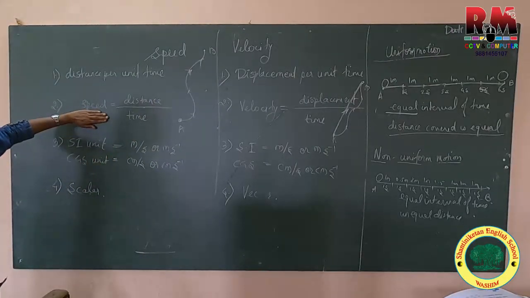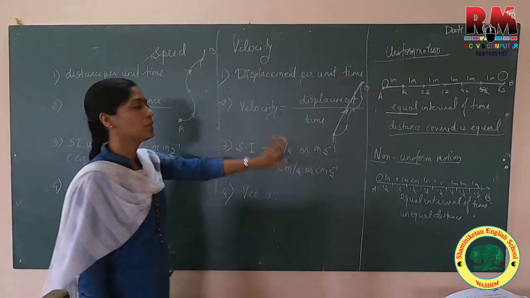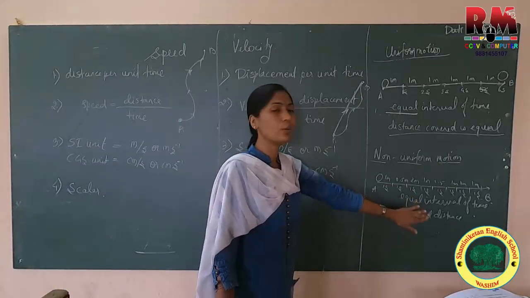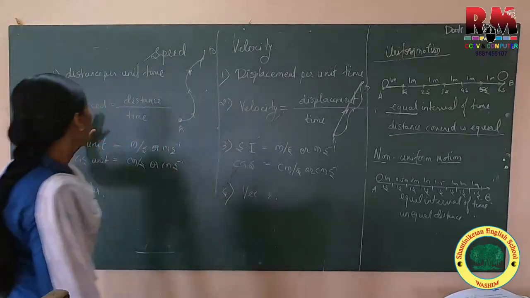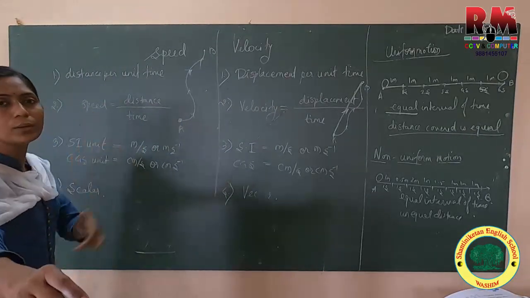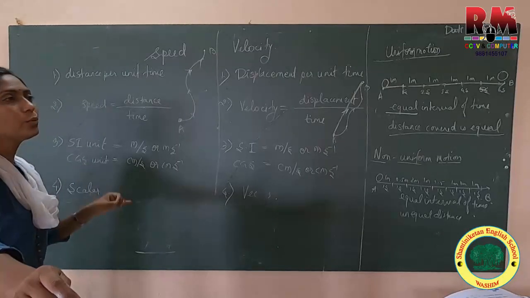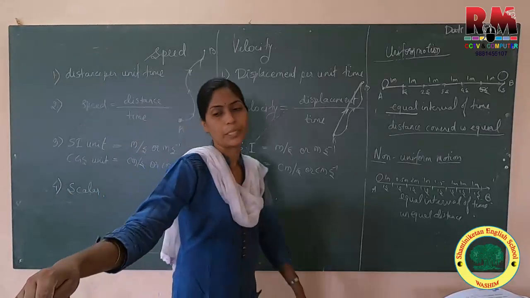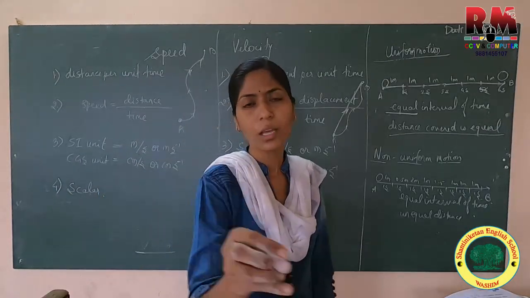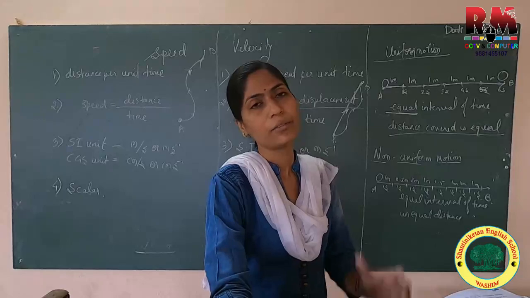Same way, what will non-uniform speed mean? Like non-uniform motion, if unequal distance is covered in equal interval of time, then that speed is called non-uniform speed. Let us see a few day-to-day life examples of uniform and non-uniform speed.